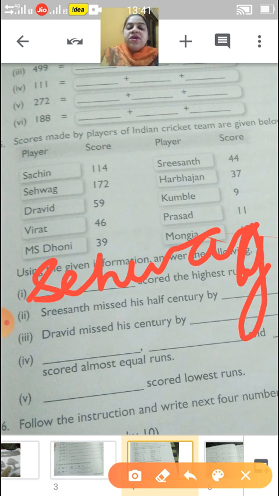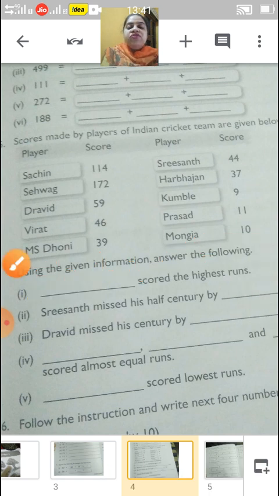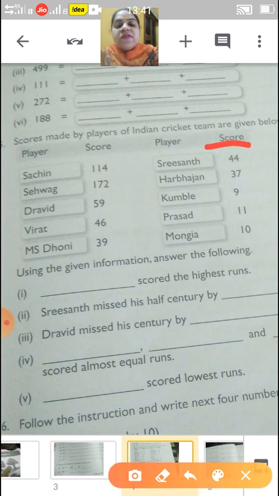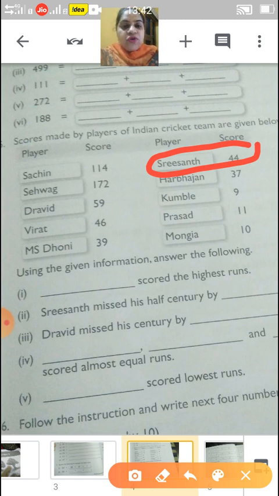Now next, Srishant missed his half century by how many? First you see how many runs Srishant scored. Yes, that is 44 runs. So how many runs does he need?